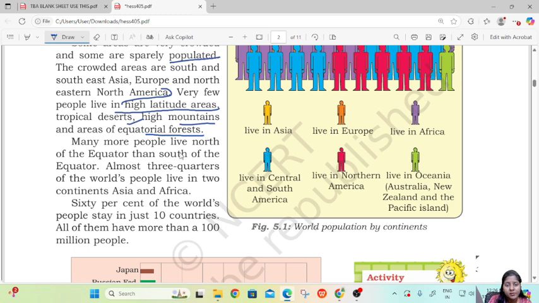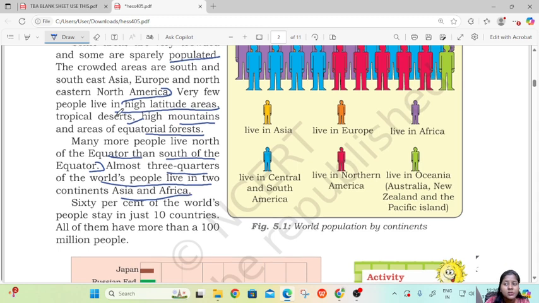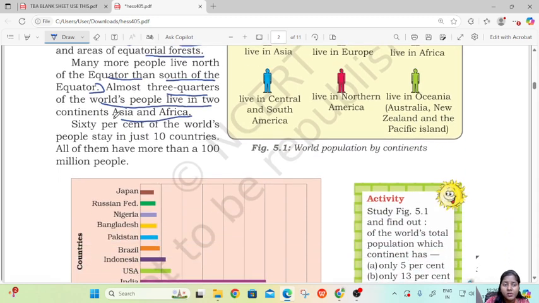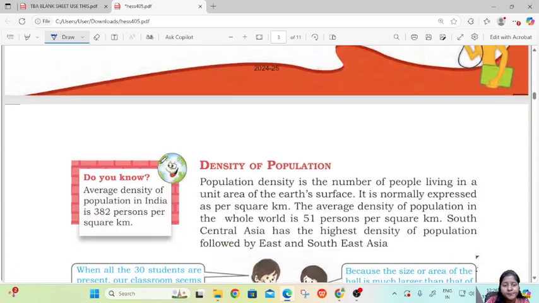Many more people live north of the equator than south of the equator. Almost three quarters of the world's people live in two continents, Asia and Africa. Around 60% of the world's people stay in just 10 countries. All of them have more than 100 million people.